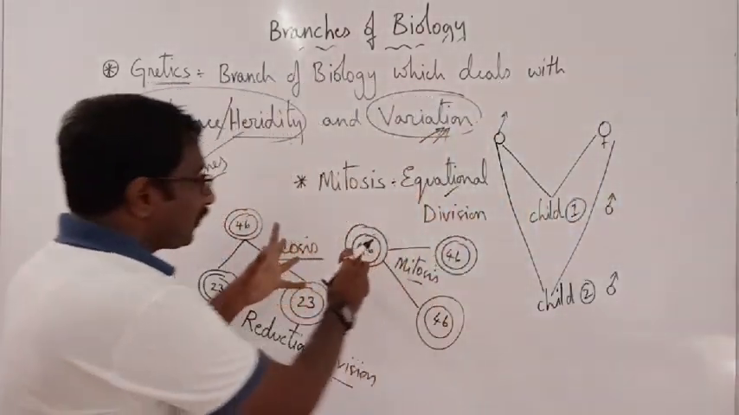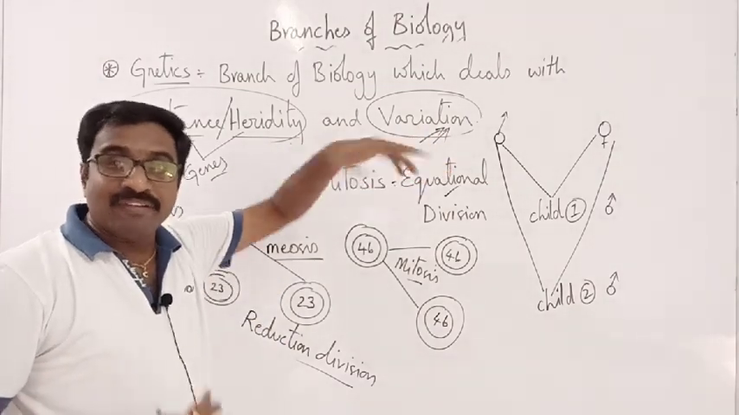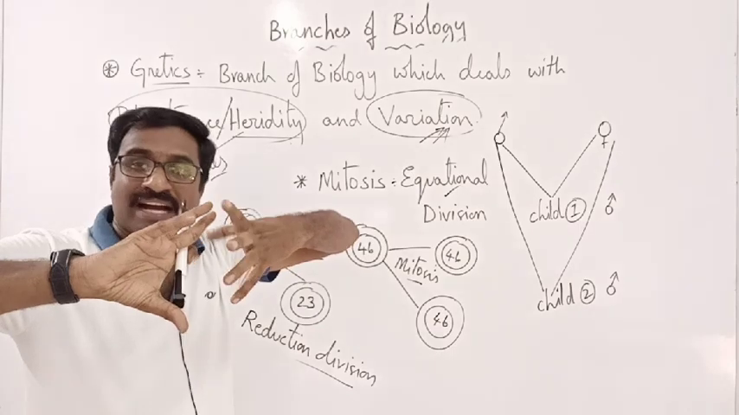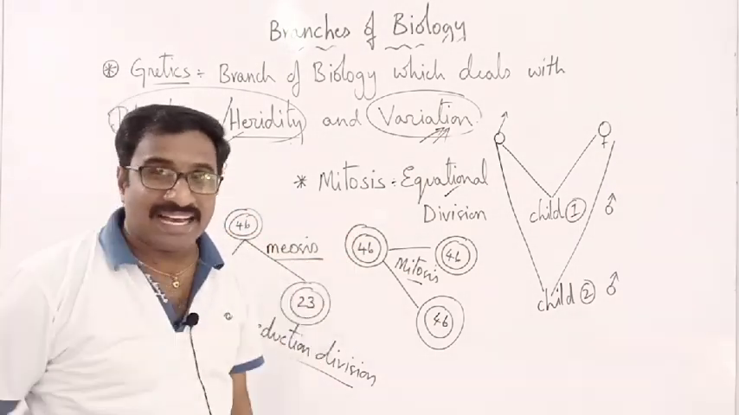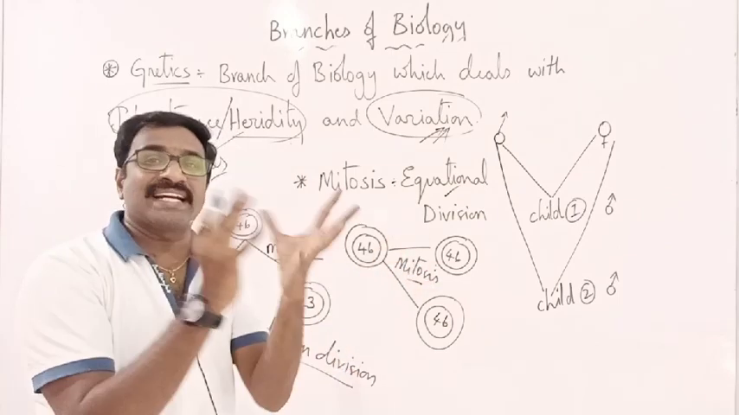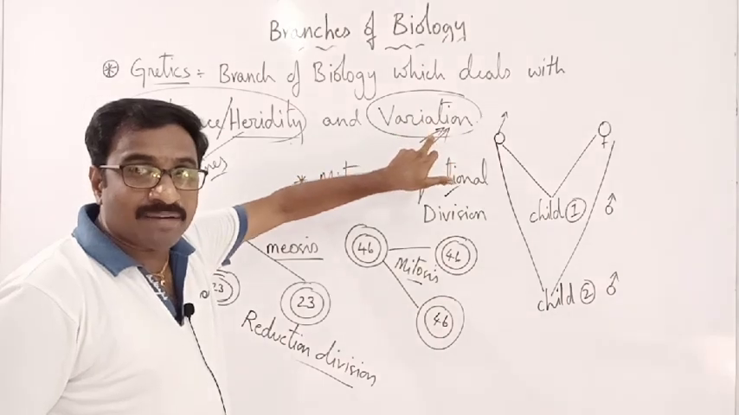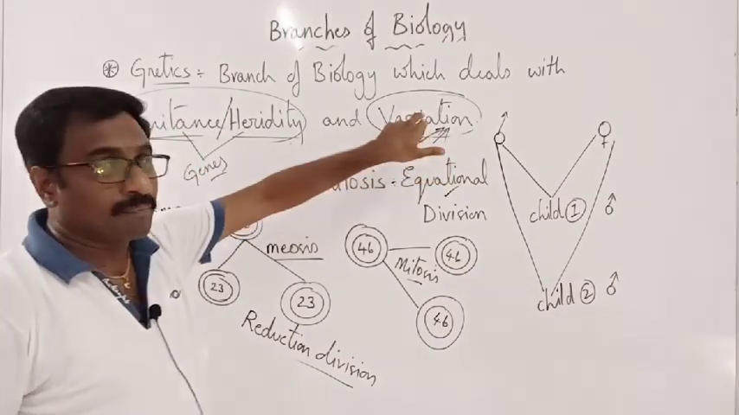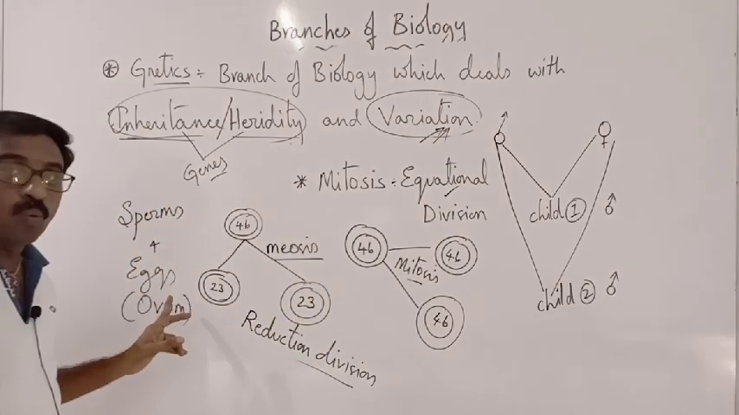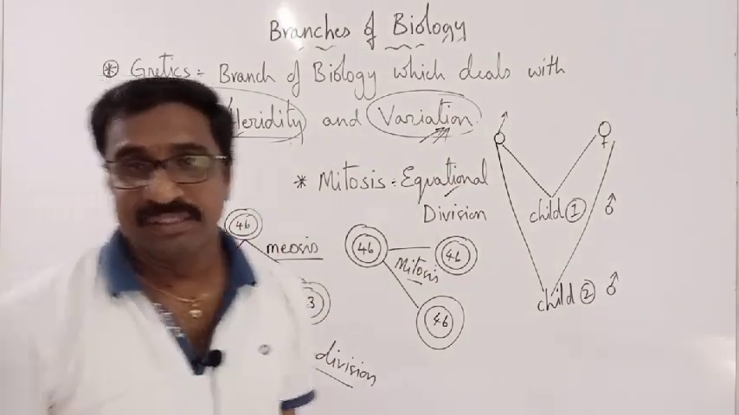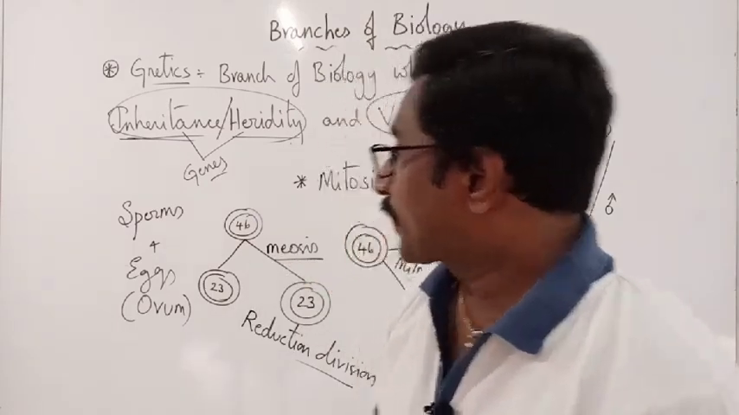So because of meiosis, we show variation. Variation is the process of completely shuffling genes. In the regular class, I will explain how the chromosomes get shuffled. But you should know that variation is caused because of meiosis during sperm and ovum production. That's what this particular process is.